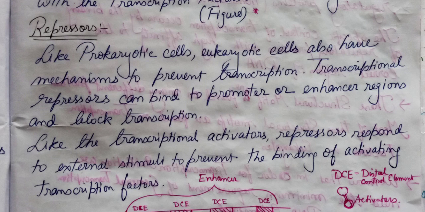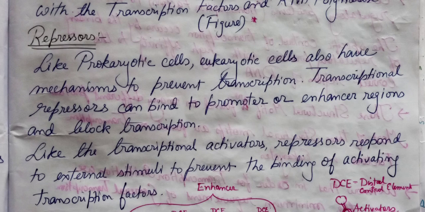So external stimuli refer to the external signals conveyed by some signaling molecules, conveying the message that we don't require this gene to be expressed now. At that time the repressor works; it responds to that message carried by secondary messengers, right? And then it binds, not to the activator proteins, but to the enhancer region or the promoter region, to suppress transcription.